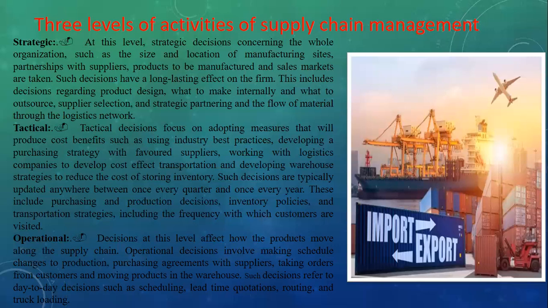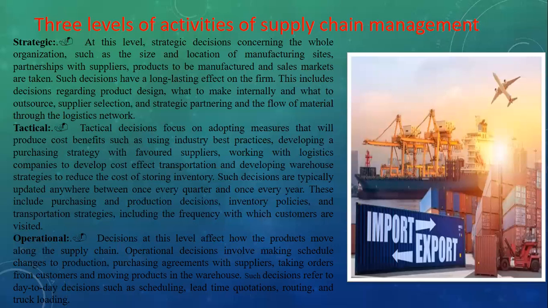In transportation strategy, transport needs to be arranged in the right way so that it delivers the goods to the right customer. So this policy also needs to be decided with the right decision, and the frequency of customer visits. We also need to take feedback from the customer on whether the product is being received rightly or not.